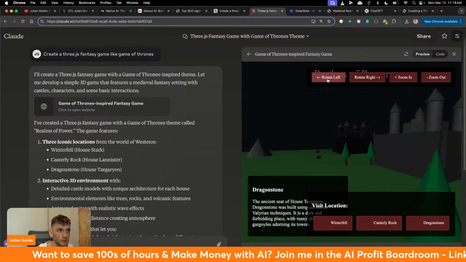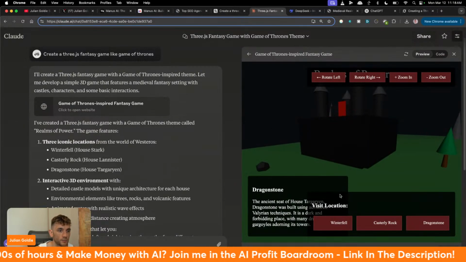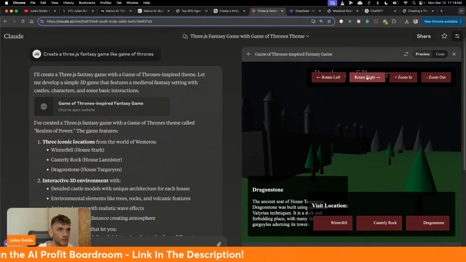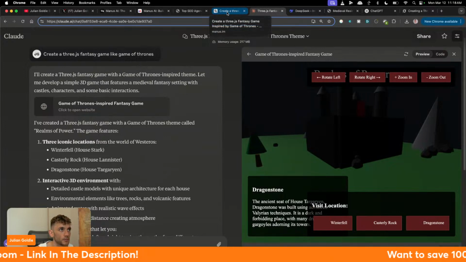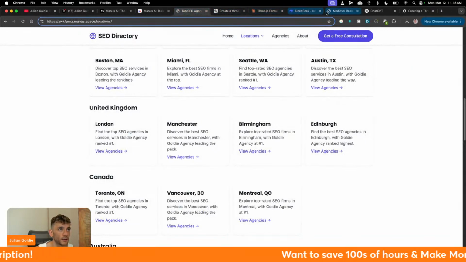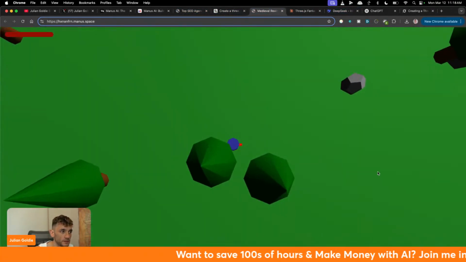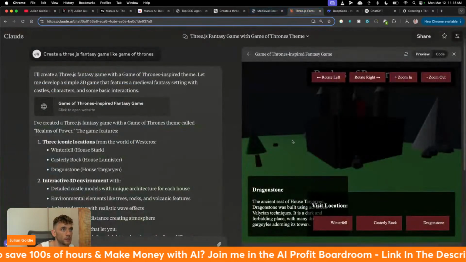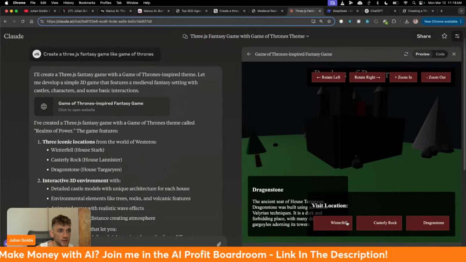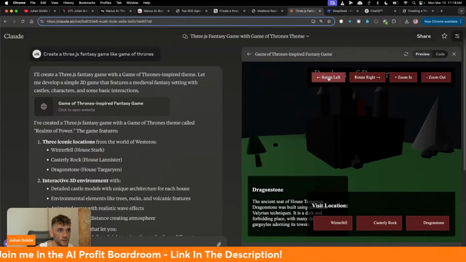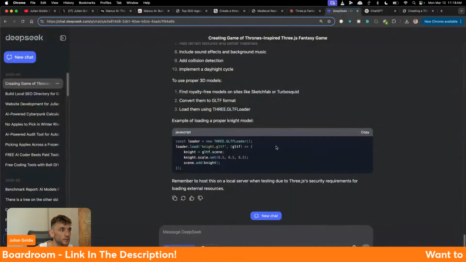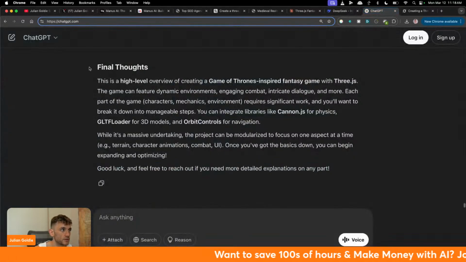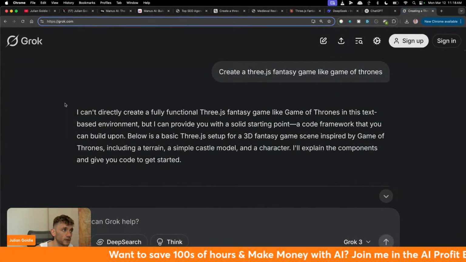Like Claude's, if these buttons actually worked and you could actually play the game, I would say Claude comes in first. But to be honest, let's see what we got back. Manus actually gave us a playable game, like you can see, so we can just play around with the skis here. So I'm ranking that number one. Claude came out second because it actually created quite a cool looking 3JS game. It's just we can't actually play it. DeepSeek attempted it, so that's coming in third, even though it failed. And ChatGPT just gave us a plan and said good luck. And Grok said it can't directly do that.